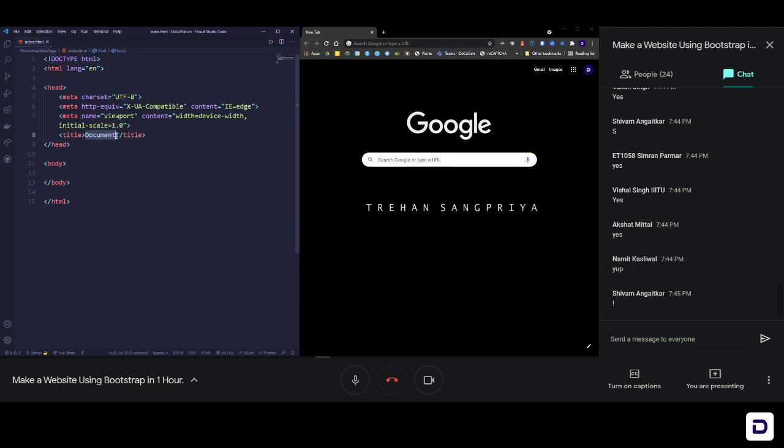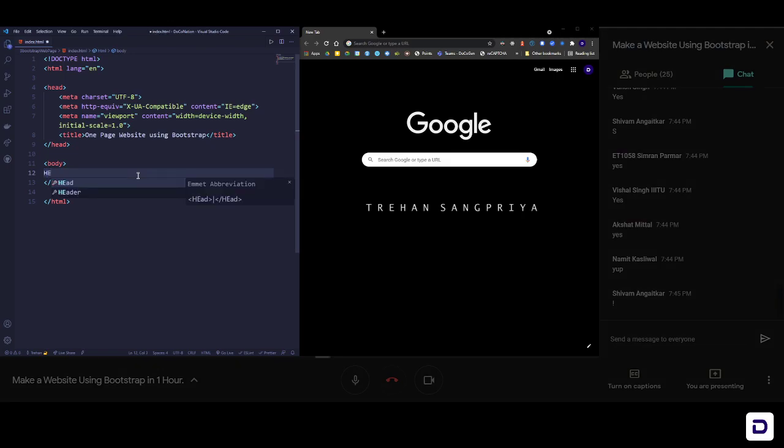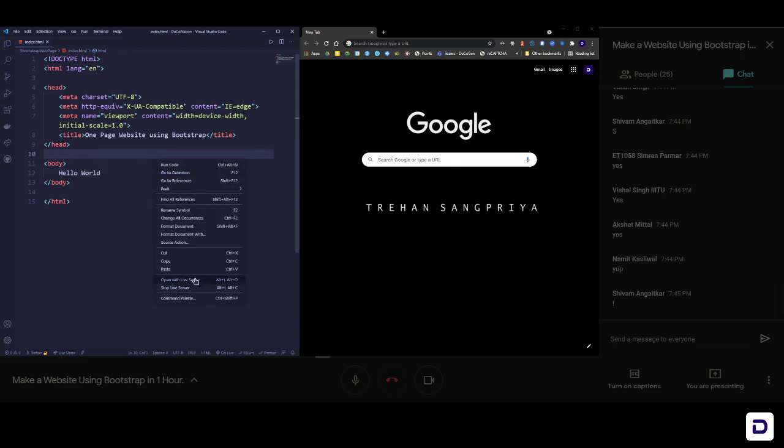So the only thing that we'll change here is the title, and we're going to say that this is one page website using Bootstrap. Okay, so that's our title, and then inside the body we'll write hello world and check if everything is working or not. Hello world, save it, and then right click on it, open with live server.